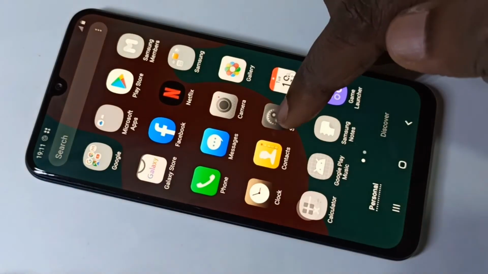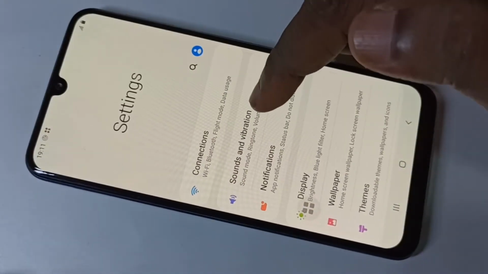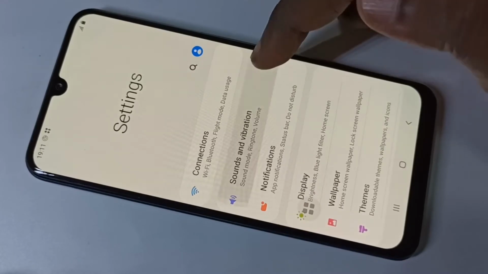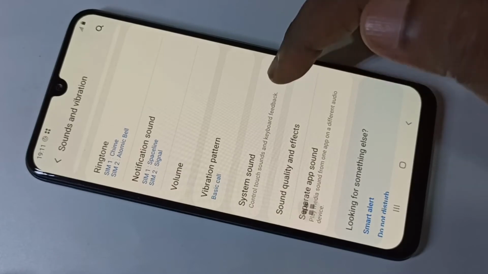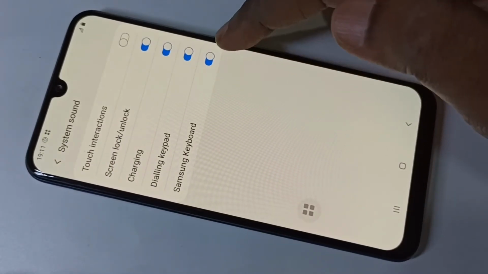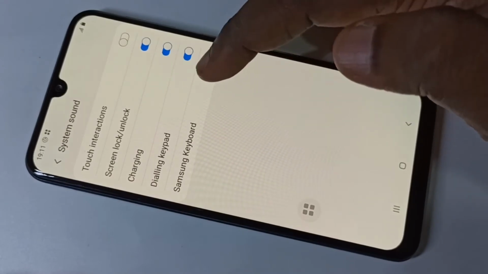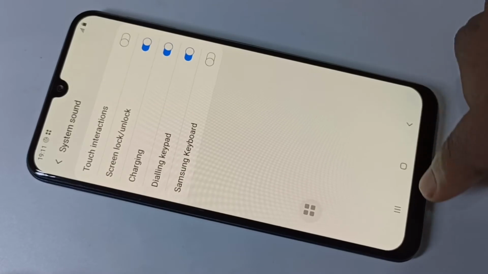Go to settings, then go to sounds and vibration, then go to system sound. So here you can see Samsung keyboard under system sound. You have to disable this. Okay, done. Now let me test it.